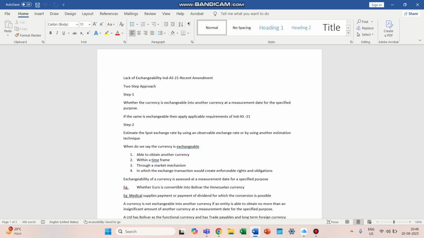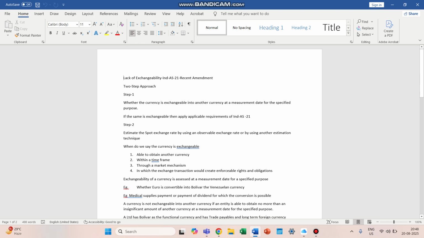In case the currency is not exchangeable into another currency at a measurement date for a specified purpose, then we'll have to estimate the spot exchange rate by using an observable exchange rate or another estimation technique as specified in this standard. When do we say the currency is exchangeable?